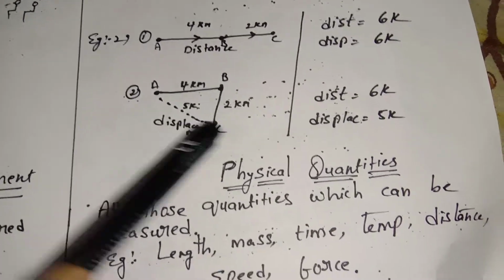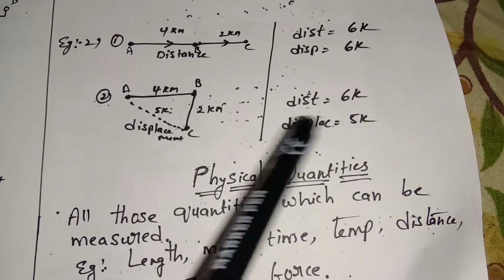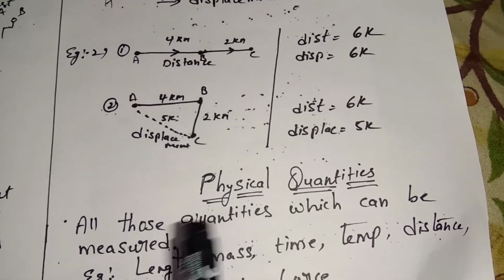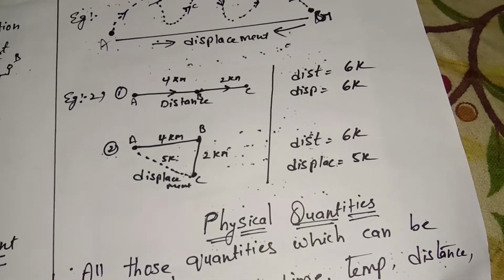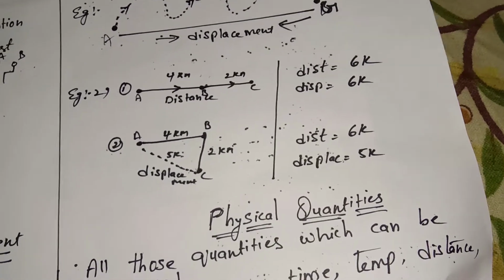So how much displacement will we get? 5 kilometers. See, you will get this type of sums in the exams. They will give distance and displacement and ask some questions based on these. Okay.